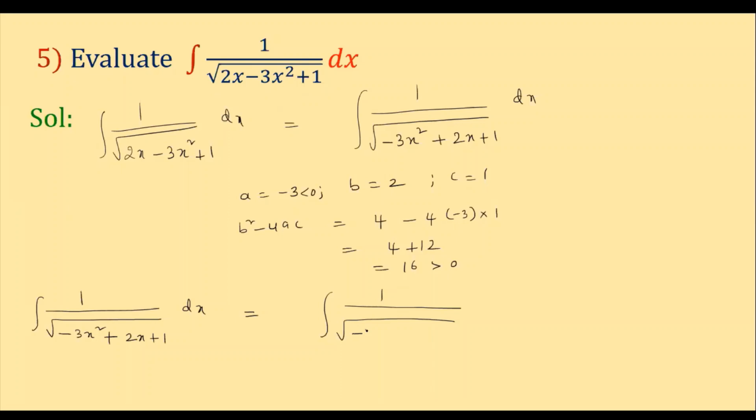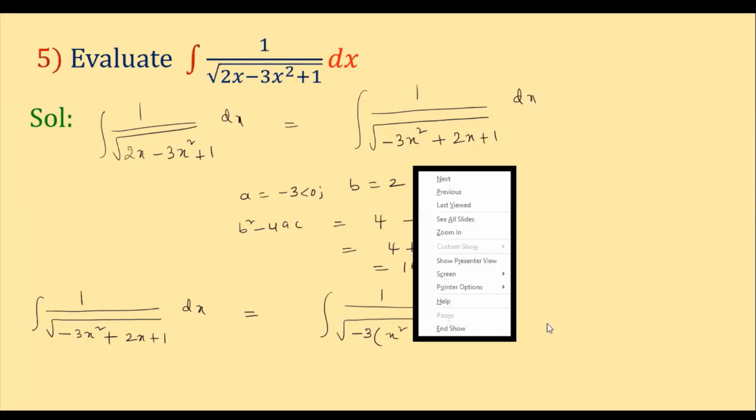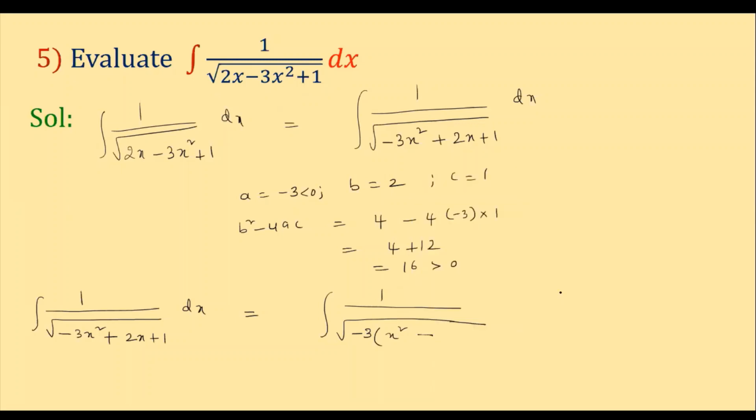So I am taking minus 3 common. x square, when I am taking minus 3, this plus 2x becomes minus 2x by 3. Clear? Next, plus 1 becomes minus 1 by 3, because I am taking minus common there, into dx.